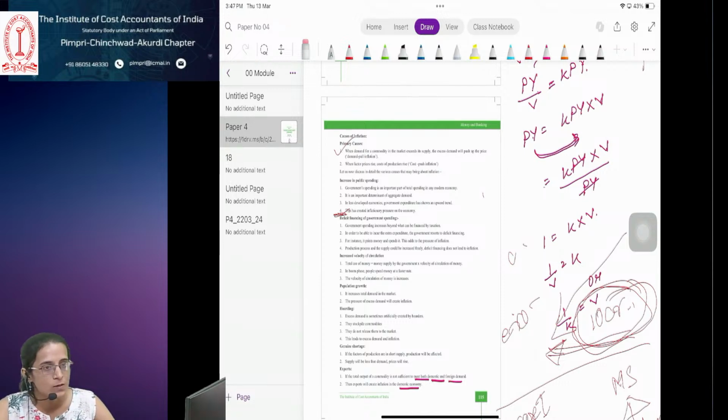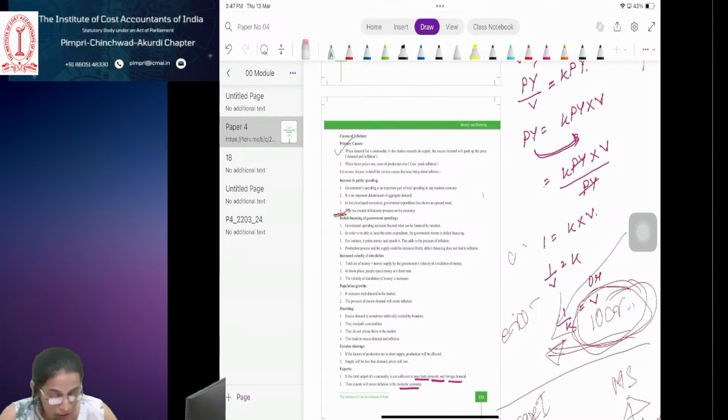Less taxes, more money in the hands of the general public. They can spend more, their purchasing power will increase. Ultimately, the demand in the market will increase, supply remaining constant. When the demand is high and supply is the same, the prices will increase, and that will lead to inflation.